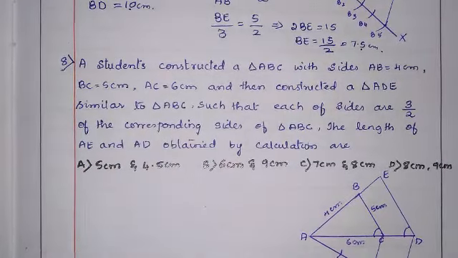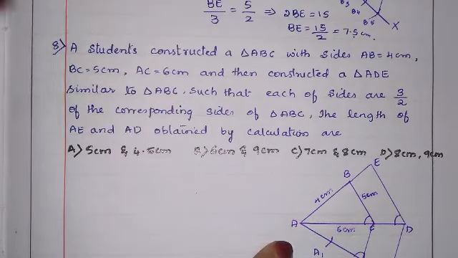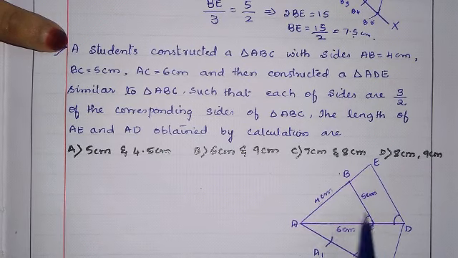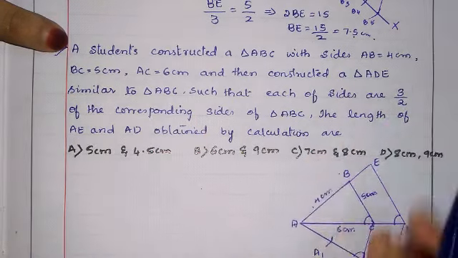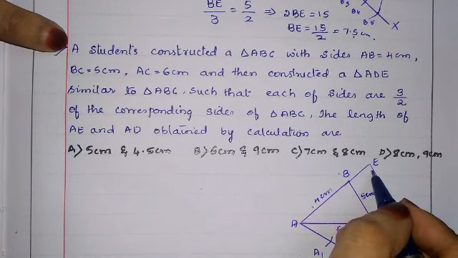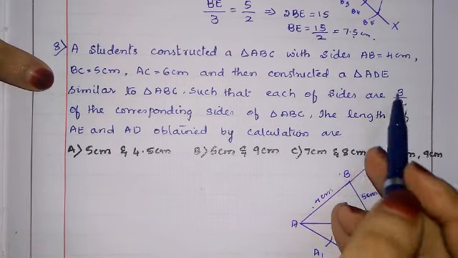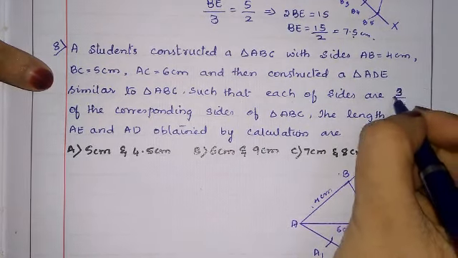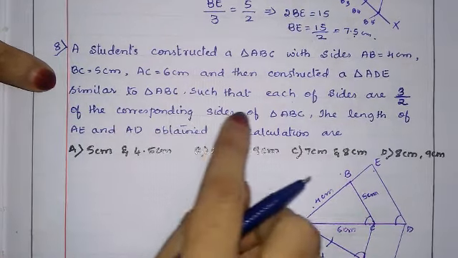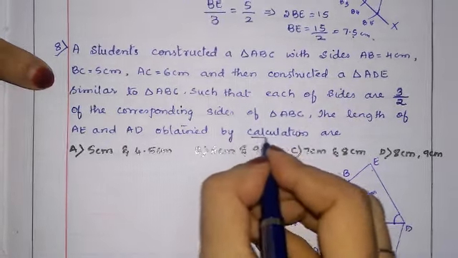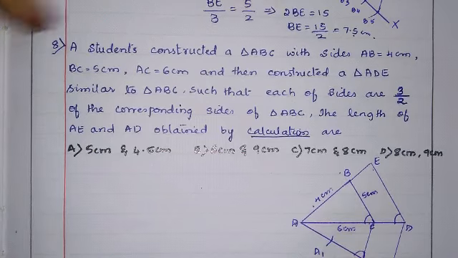Let us see this question, which is again similar to the previous question. A student constructed a triangle ABC with side AB 4 centimeter, BC 5 centimeter and AC 6 centimeter. And then constructed a triangle ADE similar to triangle ABC such that each of its sides is 3 by 2 of the corresponding sides of triangle ABC. The lengths of AE and AD obtained by calculations are, okay, AE.